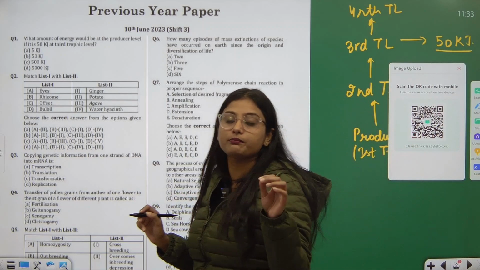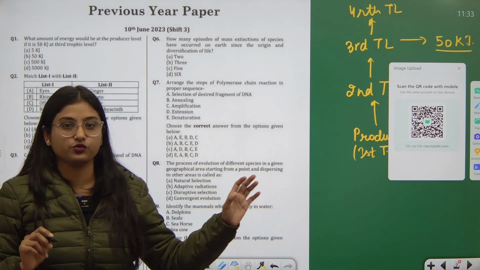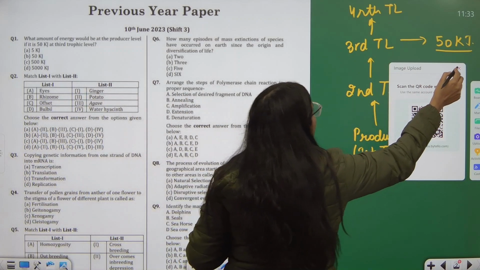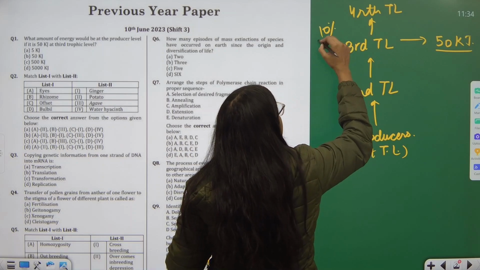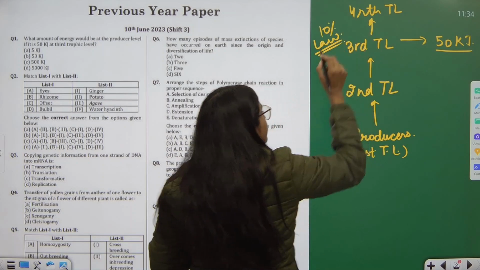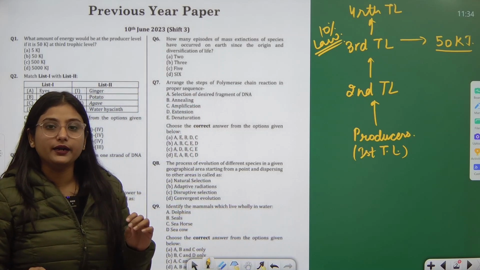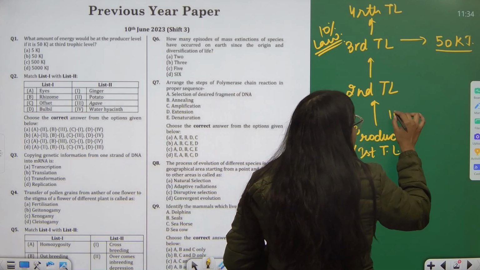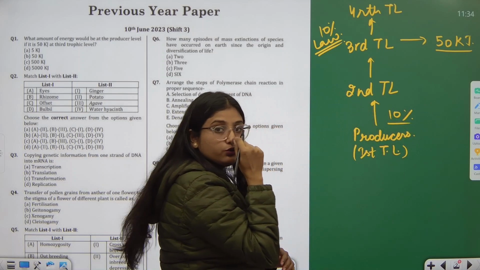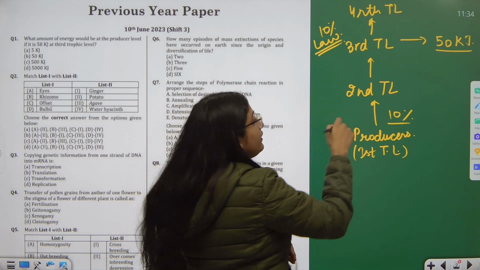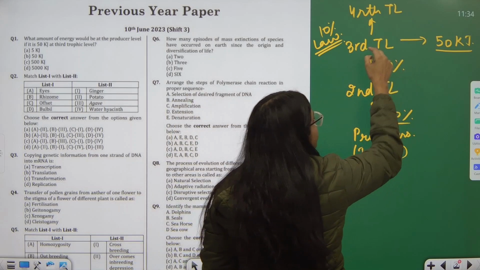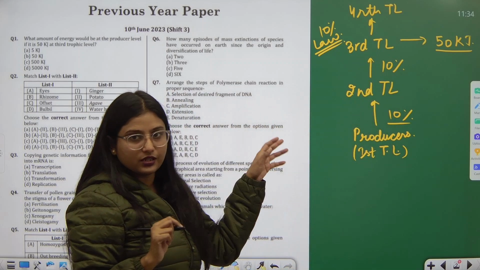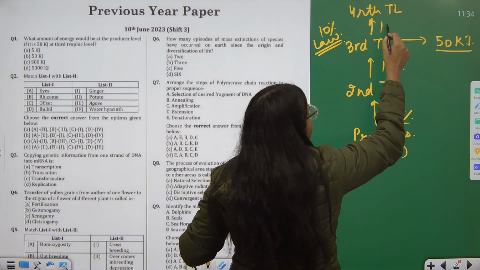Just use your mind and go in a flashback. There was a law called the 10% law. This 10% law demanded that the producers transferred 10% of energy to the second trophic level, then they transferred 10% of the remaining energy to the third one, and so on.